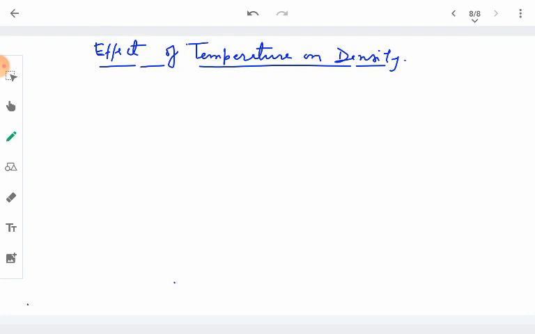Now we will discuss the effect of temperature on density. What happens when we heat a substance? What happens to the density of the substance? Density of a substance, we already know, is the mass in 1 unit volume of the substance. How much mass is there in every 1 unit of volume?